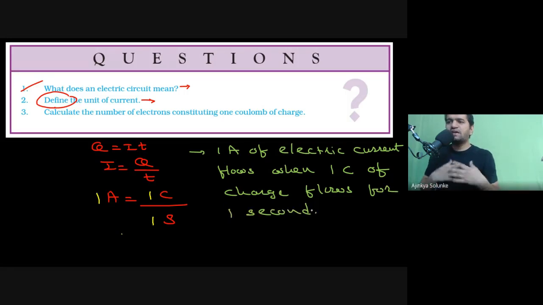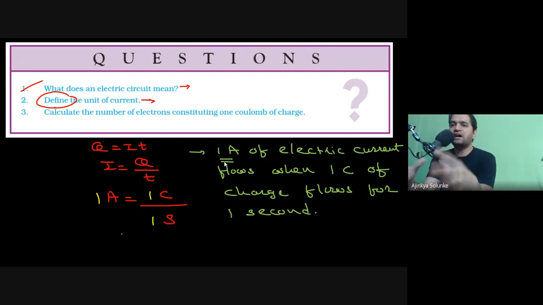Okay. Is it the same definition which we have used for electric current? This definition and the electric current definition actually are the same. All we have done is, instead of saying all those things, we have said 1 ampere, 1 coulomb, and 1 second. Technically, there is no difference between the definition which you have seen earlier and right now. All we did is change the definition and write it in the form of 1 ampere. Can you please write in the chat section whether you have understood this definition?